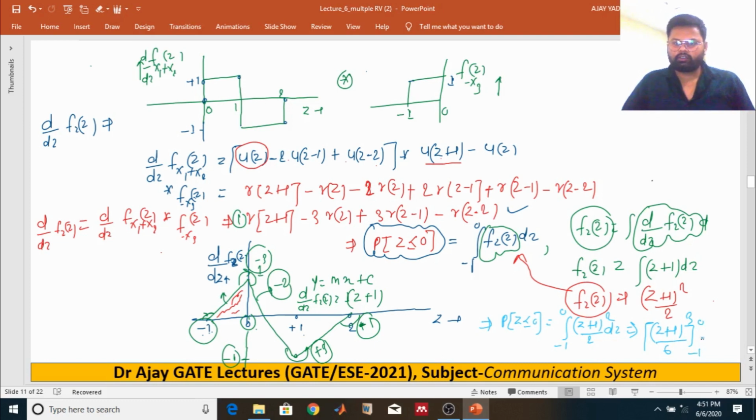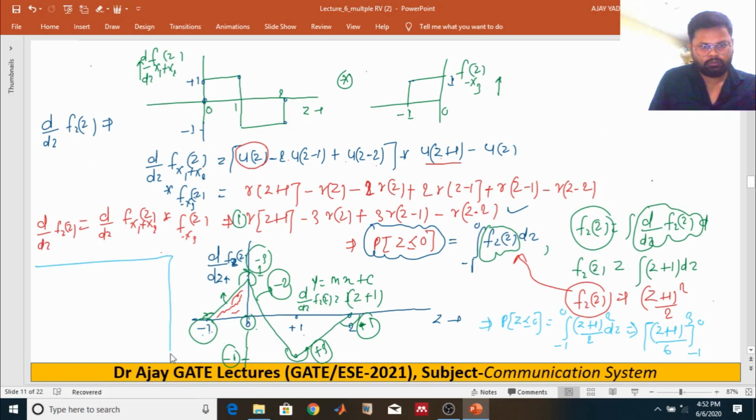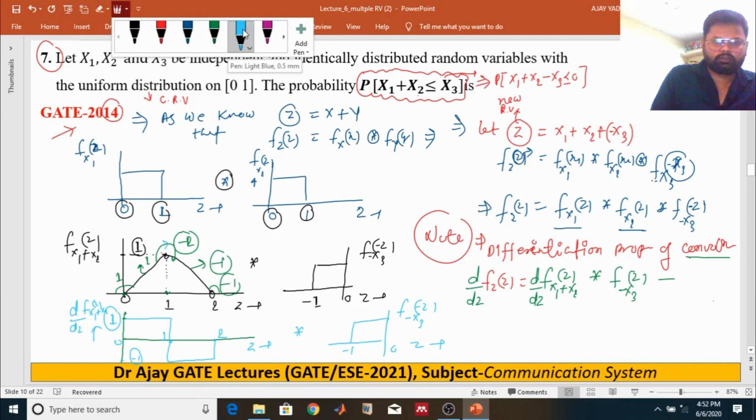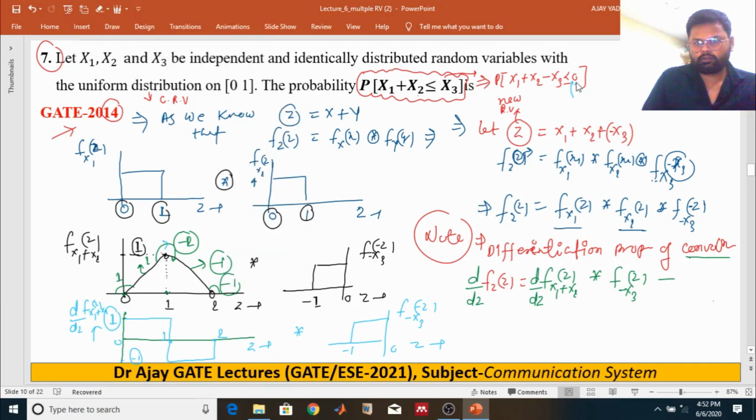What do you get? You will get 0 minus 0 at the lower limit, it will be 1 by 6 at the upper limit. So your answer is 1 by 6. I hope everyone understood this problem very well. So your answer is 1 by 6.